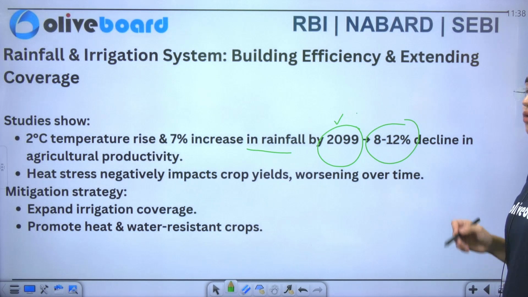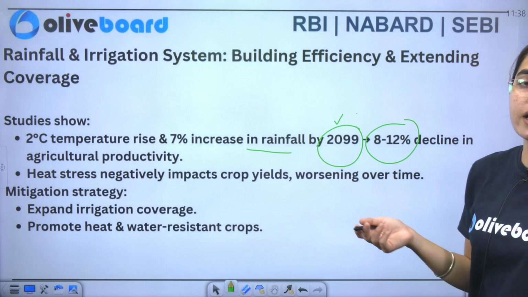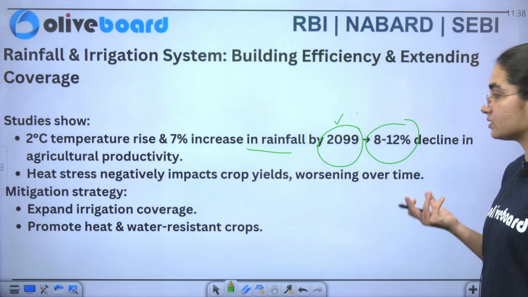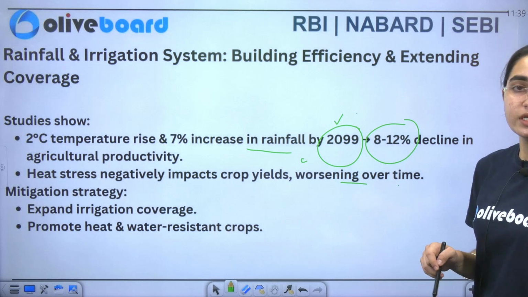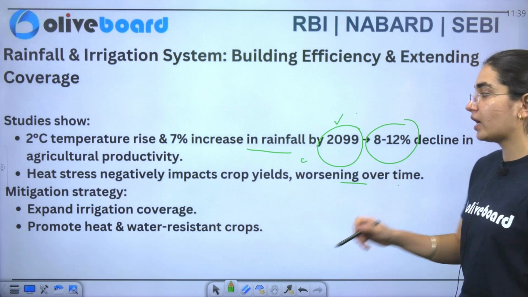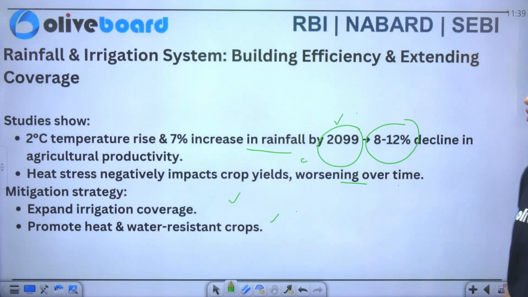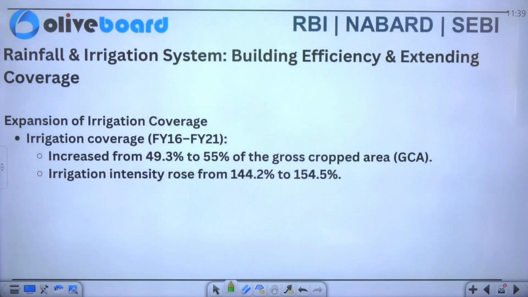Okay. Now there are also risks associated with heat. Heat stress is negatively impacting your crop yield and worsening over time. Now the mitigation strategy says that it will expand the irrigation system and promote heat and water resistant crops also. Now what is the expansion of the irrigation coverage? You can see that there is an increase from 49.3% to 55% of the gross cropped area.